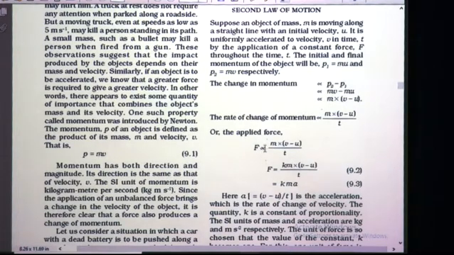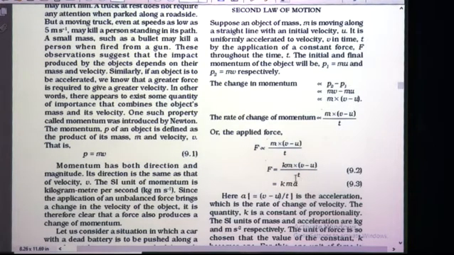Now, here there is a proportionality sign which we do not want. So, we have to remove that proportionality sign. As you know that for removing the proportionality sign we have to take a constant k. So, F is equal to k into m into v minus u upon t. Okay. Now, just look at this remaining part of the equation, v minus u upon t.